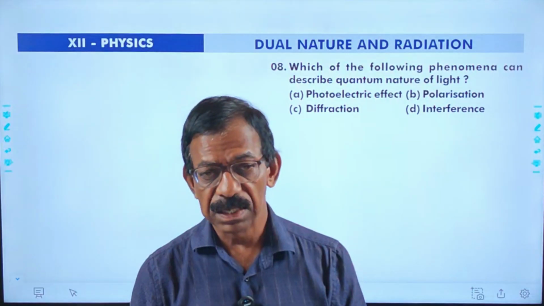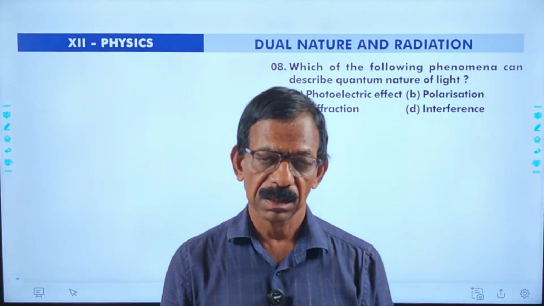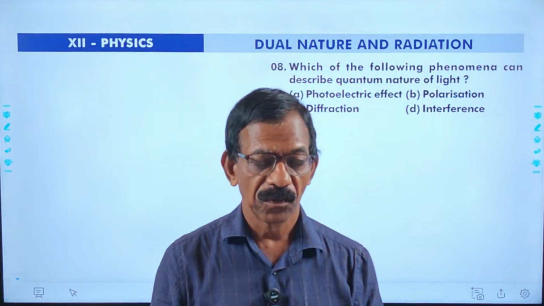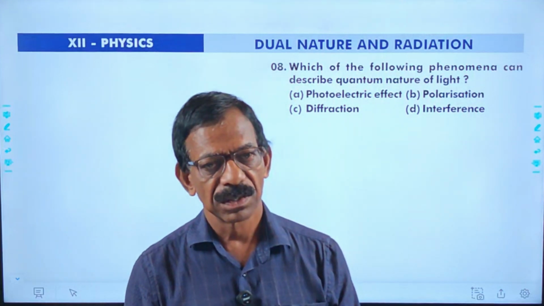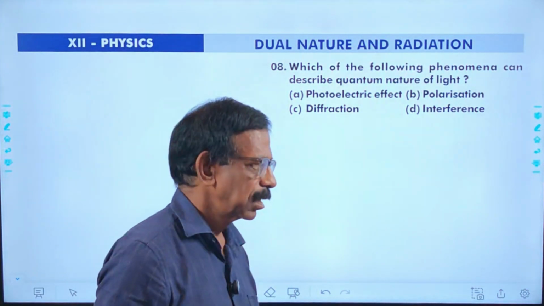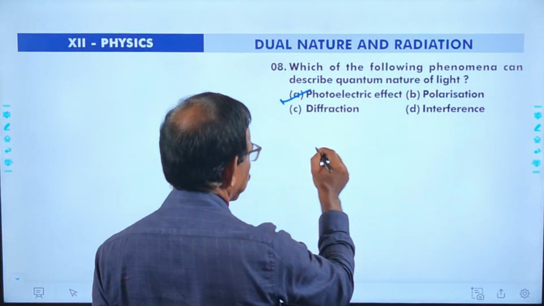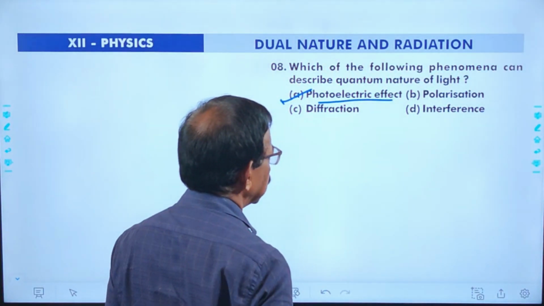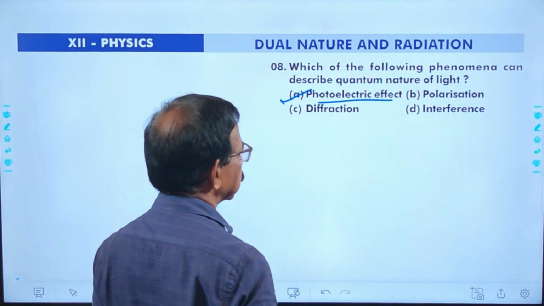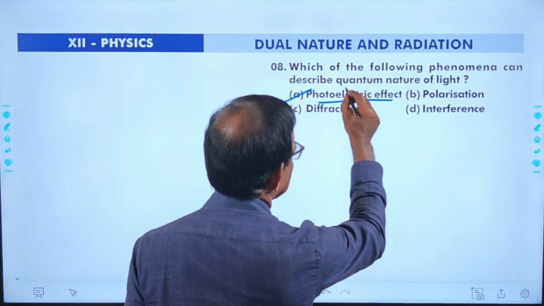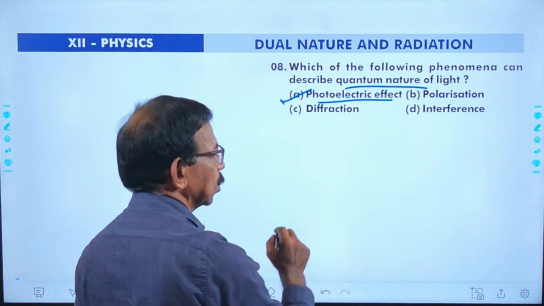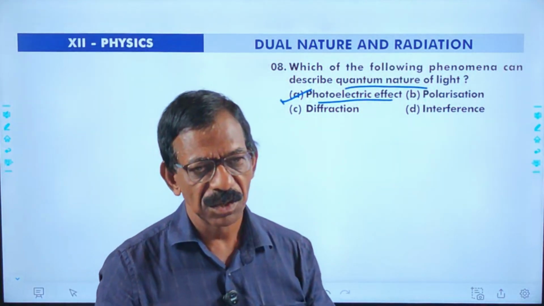But wave theory cannot explain two properties, namely the photoelectric effect and the Compton effect. We have to study only the photoelectric effect related to it. By using the principle of photoelectric effect, we can show that there are some defects in wave theory. Here, quantum theory can explain the photoelectric effect. Here the correct answer is option A.